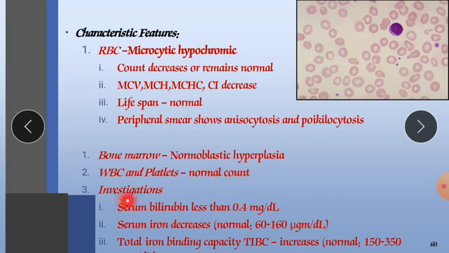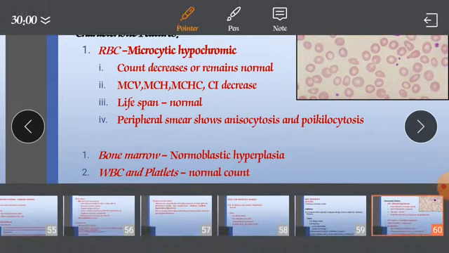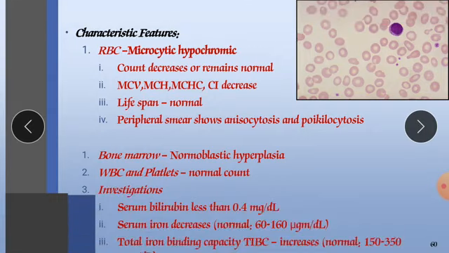Investigations: serum bilirubin is less than 0.4 mg per dl, so it is declined. Serum iron decreases; normal is 60 to 160 microgram per dl. Total iron binding capacity is increased, to 150 to 350.